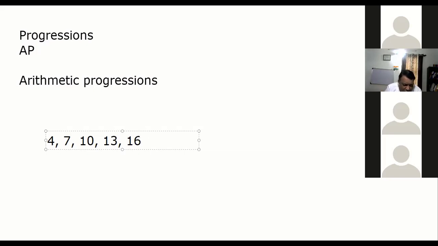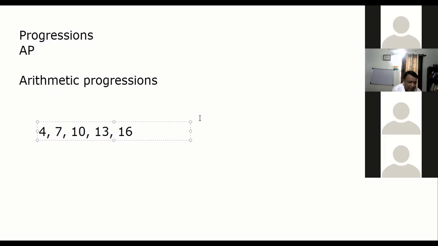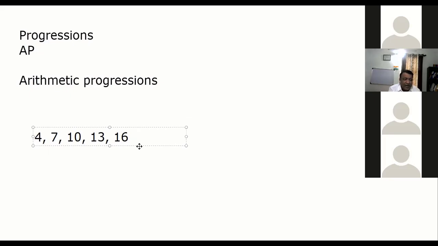Yes, sir. Gauri, do you see a pattern? Yes, sir. Okay, Shreyas. Gauri, what do you say? Do you see a pattern here? Dhruv, do you see a pattern here? Yes, sir. The pattern is that every next number is increasing by a fixed amount from the previous number. It's a progression. It's progressing uniformly, correct?